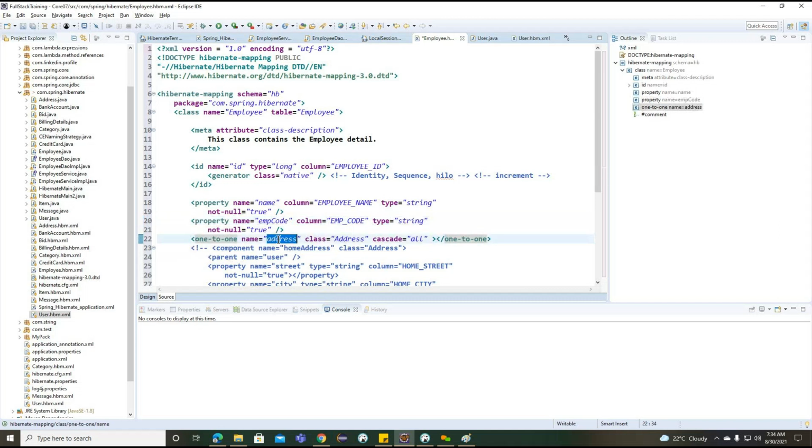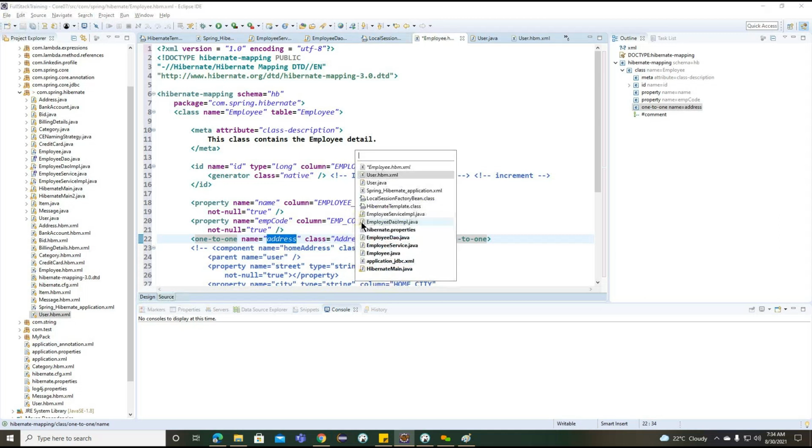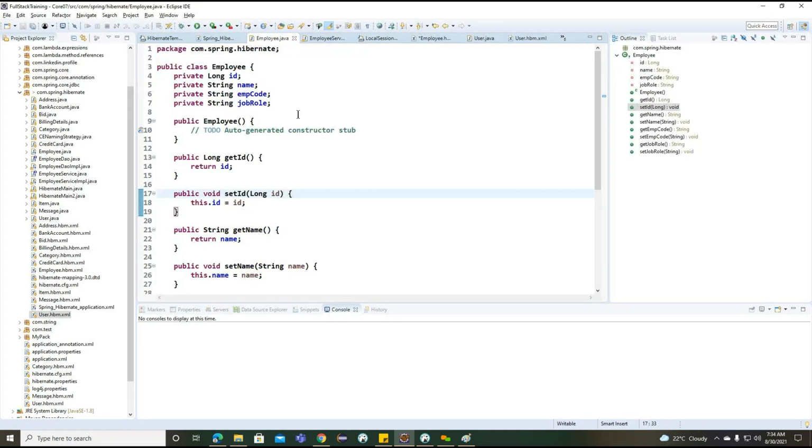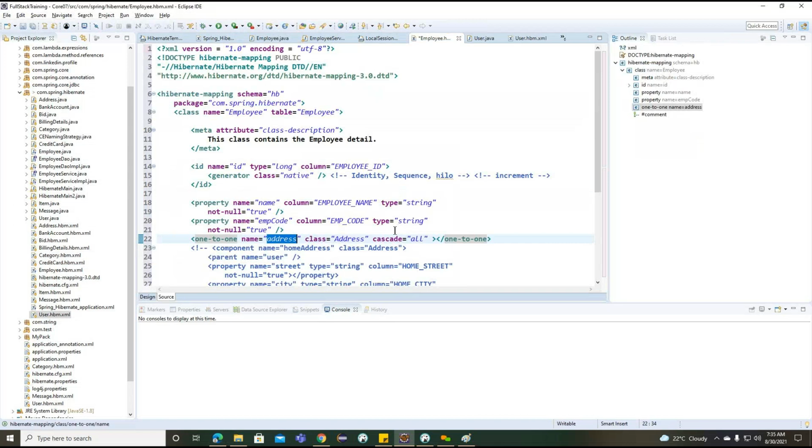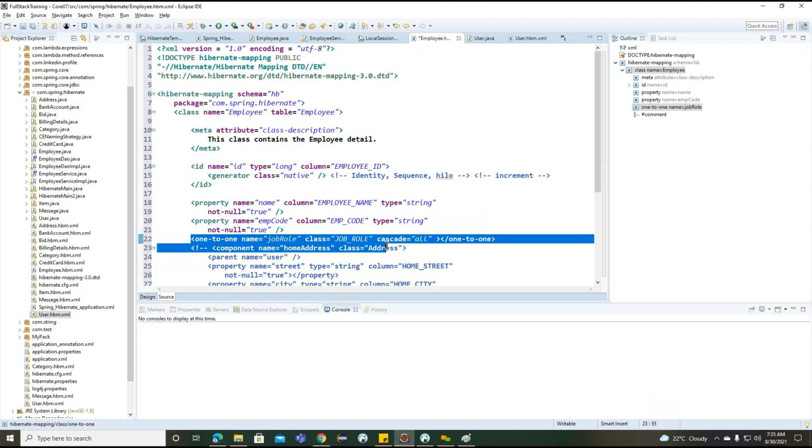And finally, where is the employee.java? Employee code, job role. And oh sorry, this is not a one-to-one here.